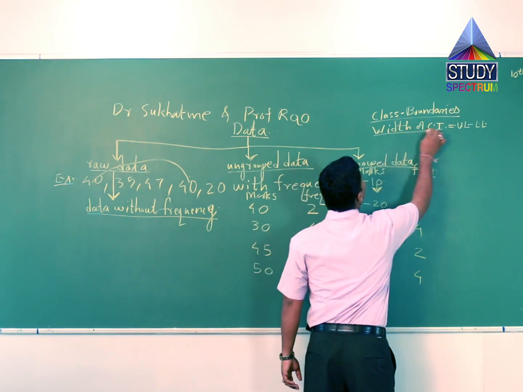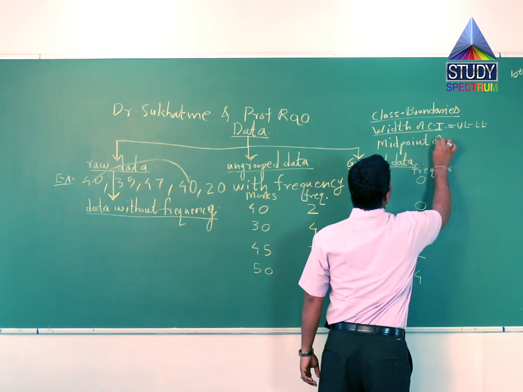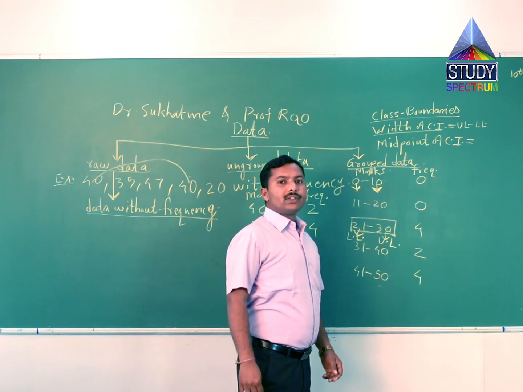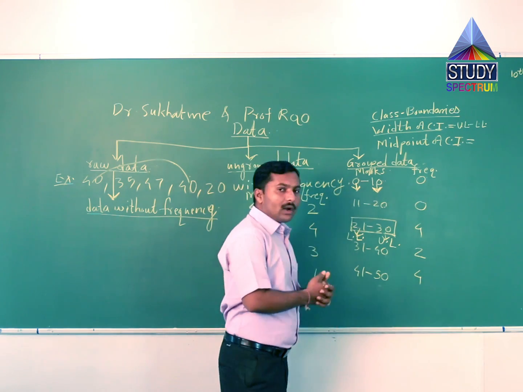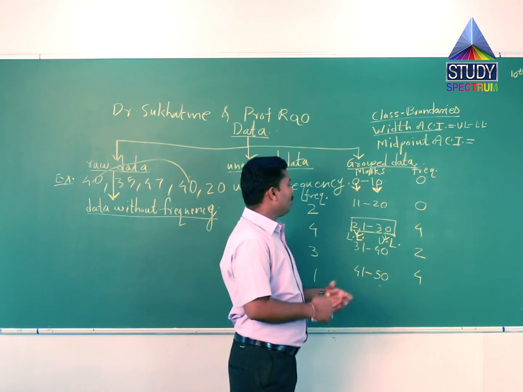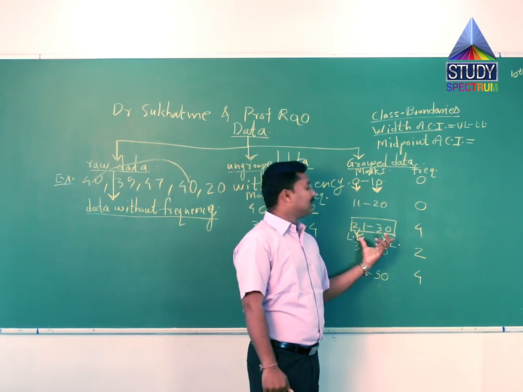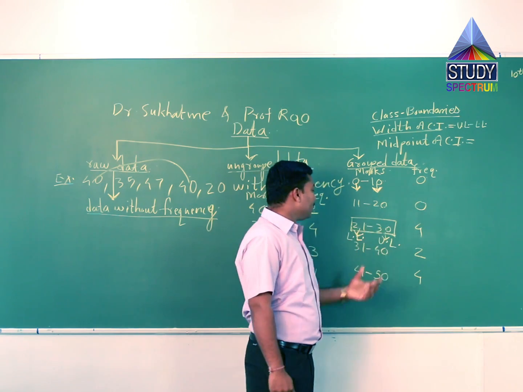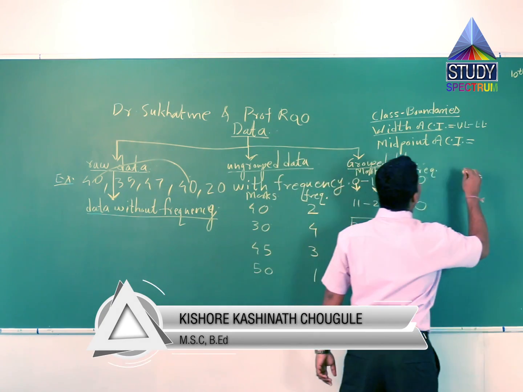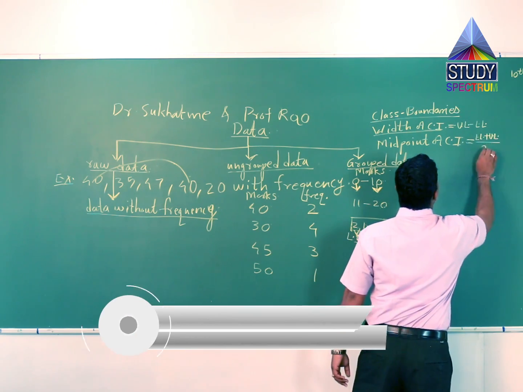After this we discuss the midpoint of class interval. It is also called the mid value or class mark. Midpoint means the middle value, the average of the class limits: lower limit plus upper limit upon 2.